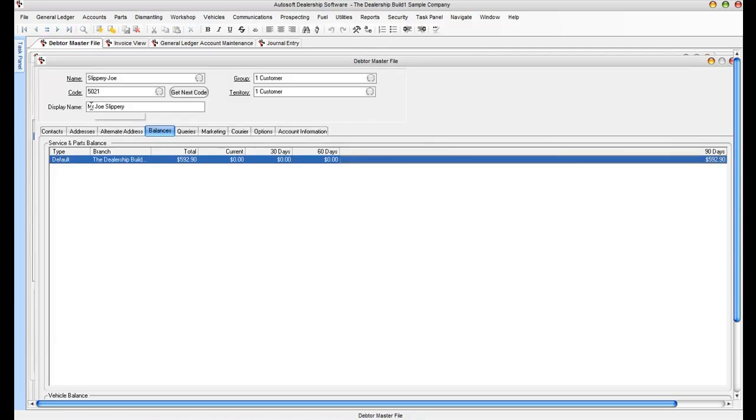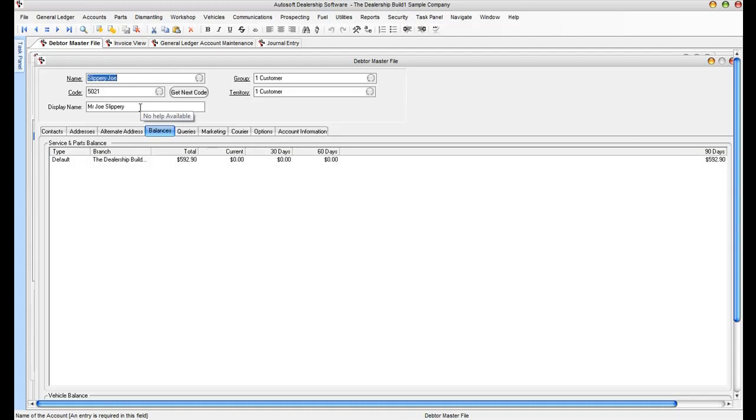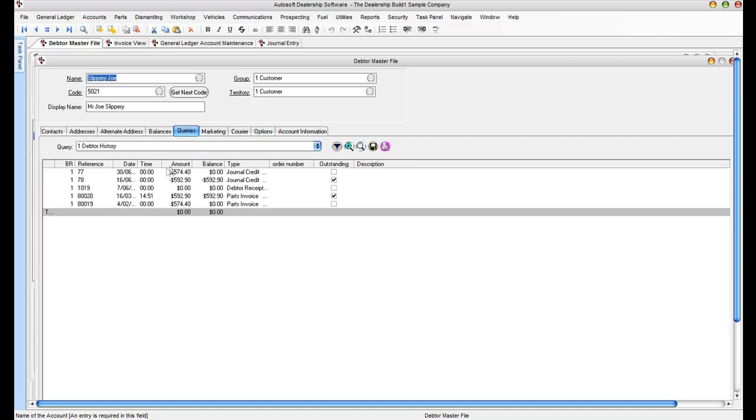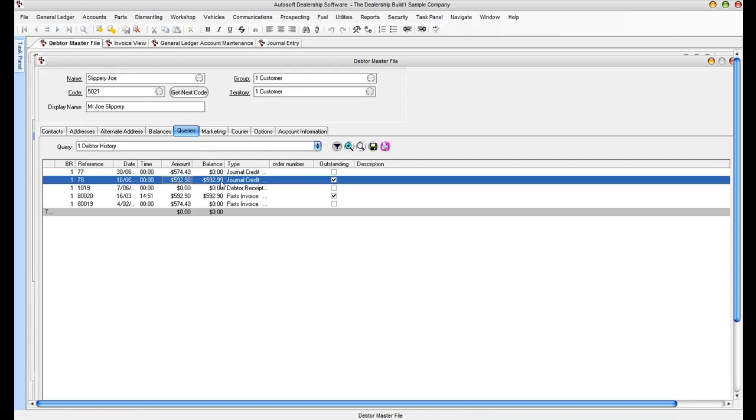If we return now to the debtor's master file and refresh the record, we can see here that we've now got $592 showing up as a journal amount to Slippery Joe's account here. So what we need to do is basically net this off against the appropriate invoice.